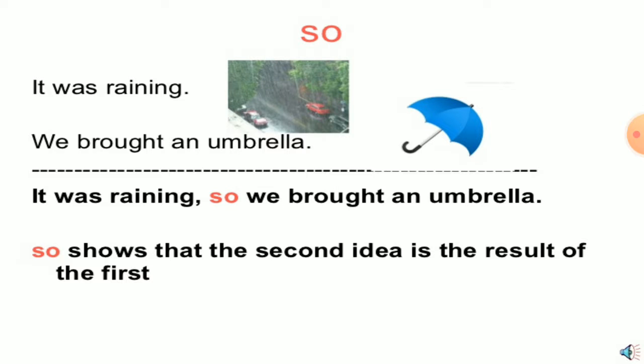Now let us come to so. So shows that the second idea is the result of the first. There is an example. It was raining. We brought an umbrella. Now we will add these two examples and we will add so in between them. It was raining, so we brought an umbrella. Now this sentence is looking good because we have added conjunctions to it.